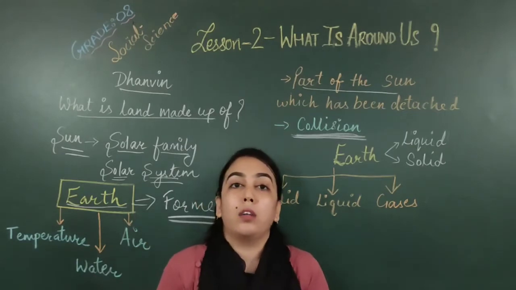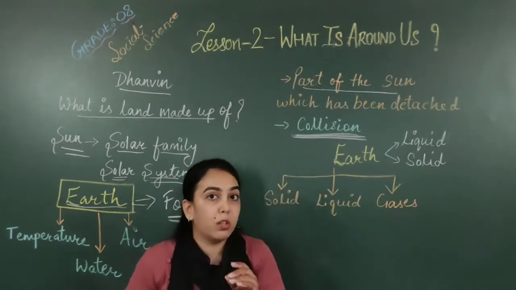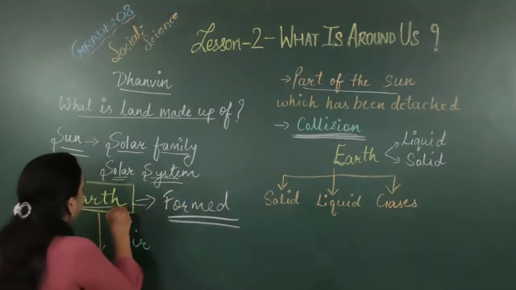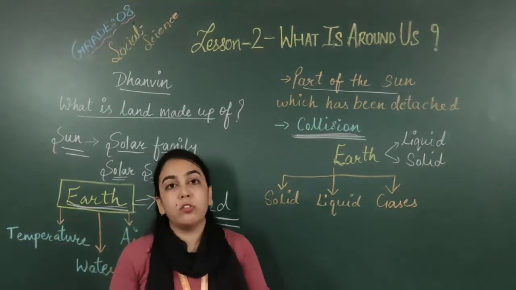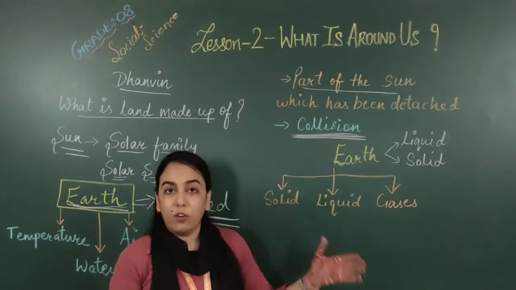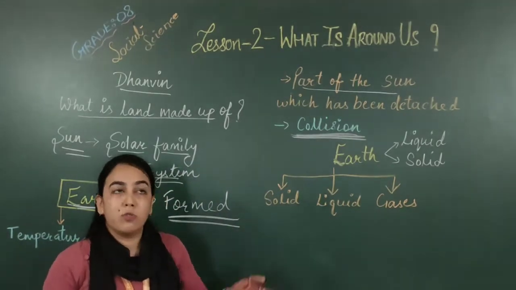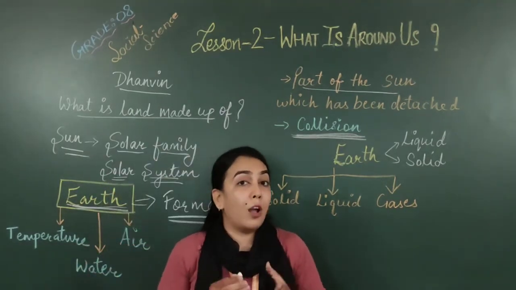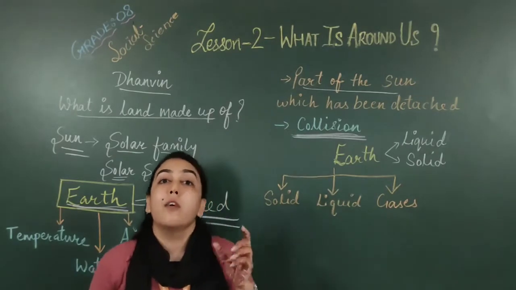When that part, that element which had separated from the sun, cooled down, it became earth. That part we call earth. So this is the story behind the origin of earth, behind the formation of earth, which is given in our current story. I hope it is clear to you how earth is formed.